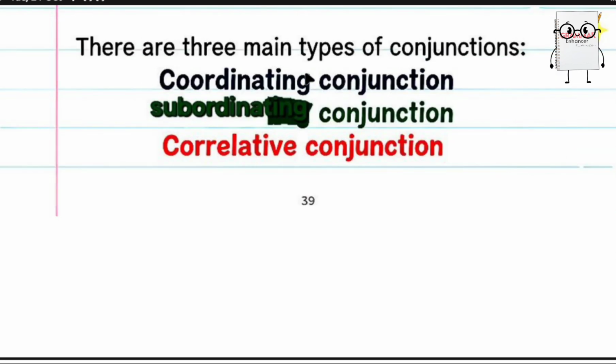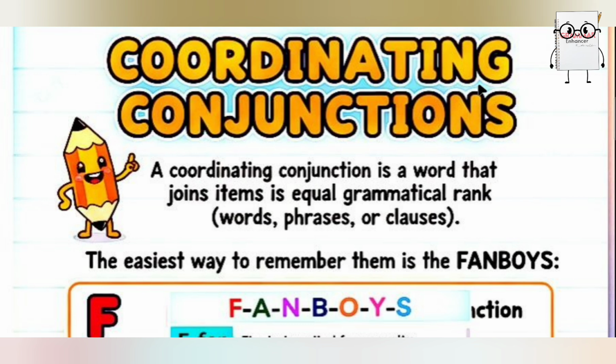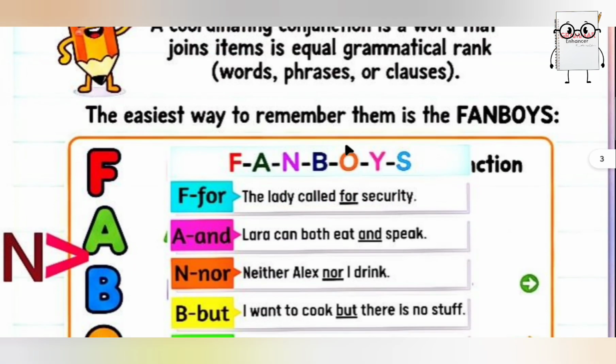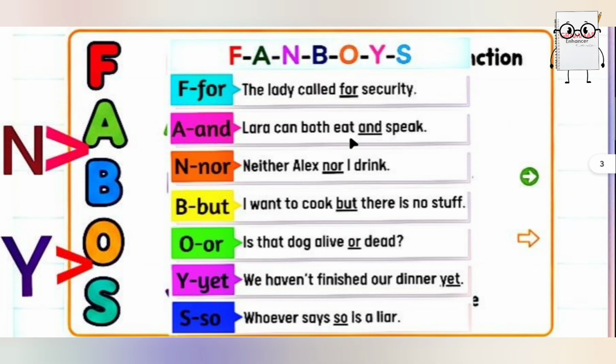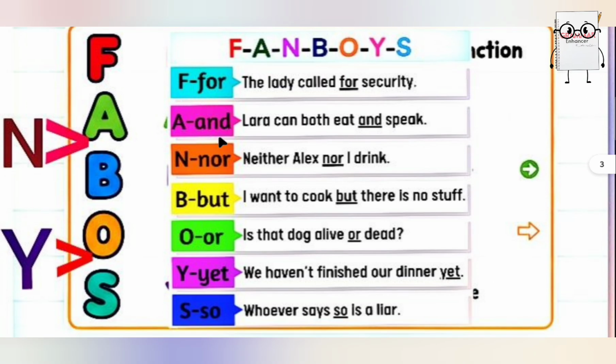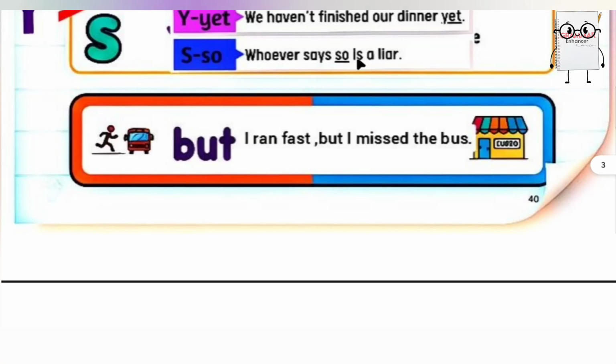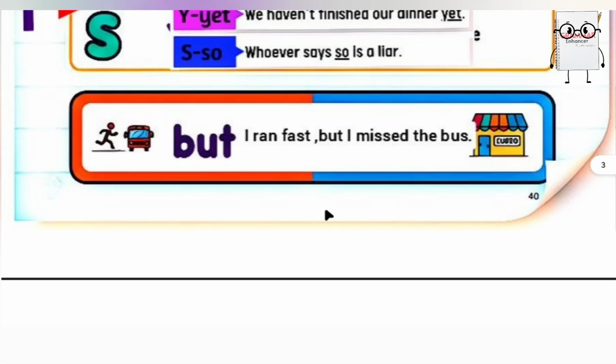There are three main types of conjunctions: coordinating conjunctions, subordinating conjunctions, and correlative conjunctions. First one is coordinating conjunctions. A coordinating conjunction is a word that joins items of equal grammatical rank. The easiest way to remember them is the FANBOYS. Here, F refers to for, A refers to and, N refers to nor, B refers to but, O refers to or, Y refers to yet, and S refers to so. Here is an example. I ran fast, but I missed the bus.